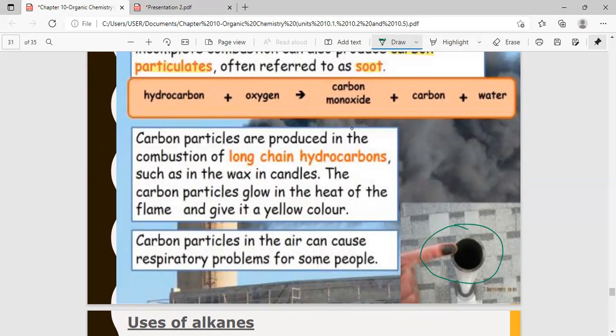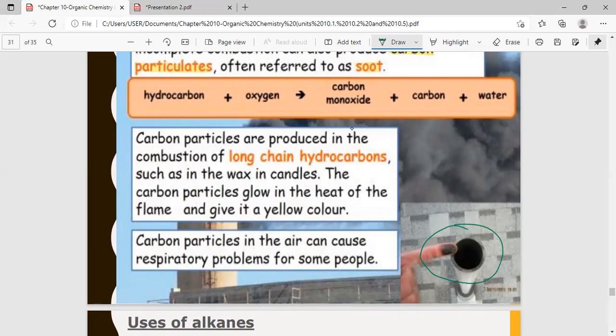Now the carbon particles glow in the heat and give it the yellow color. This is the same thing that happens in a Bunsen burner also. During complete combustion, all the carbon is burned, so you get a blue flame. During incomplete combustion, the carbon particles are not burnt, and they will glow to give that yellow or orange color.